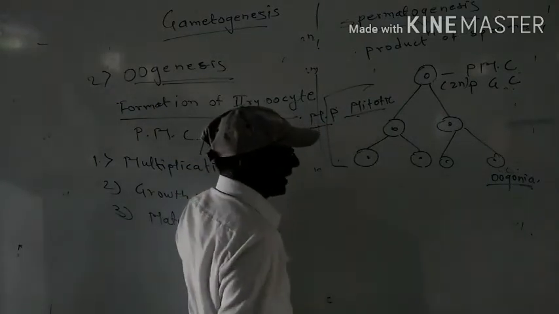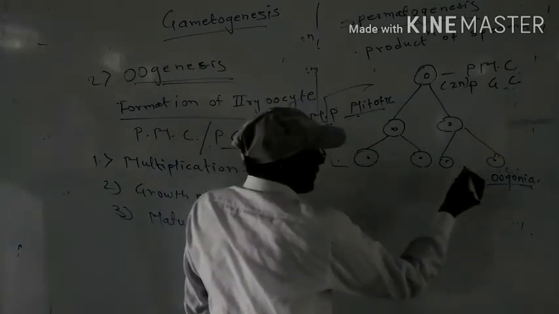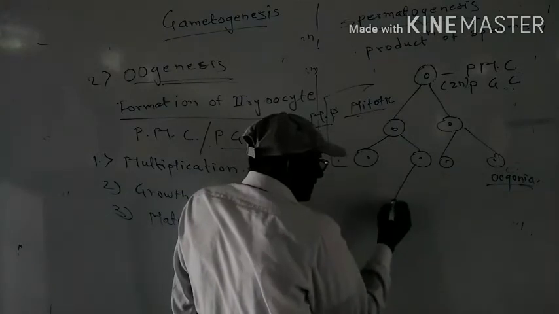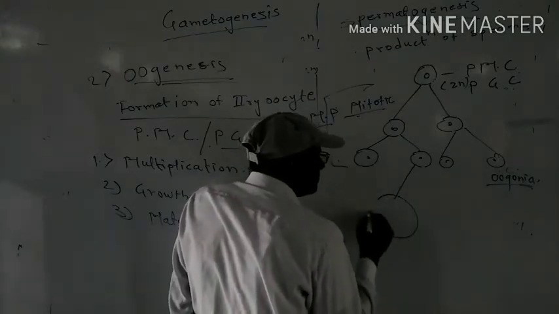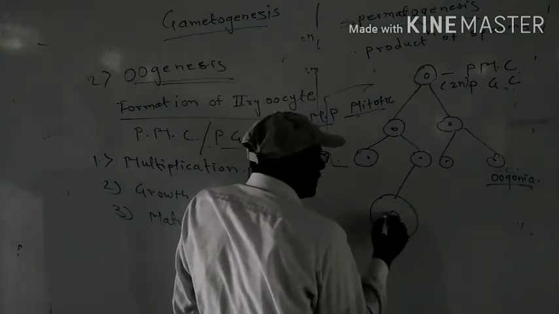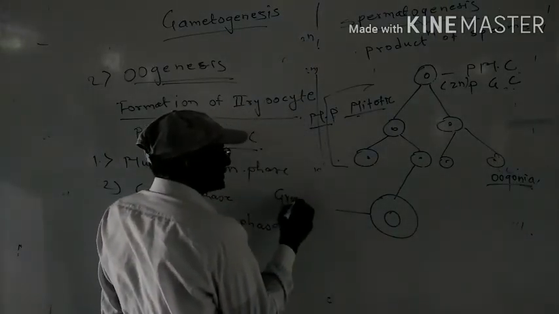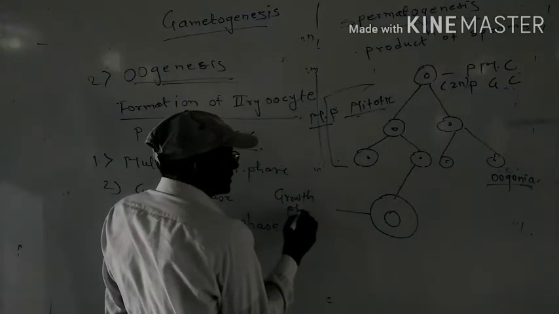Now the second phase begins. From these oogonia, one of the cells becomes large due to the accumulation of food, and this is the growth phase.